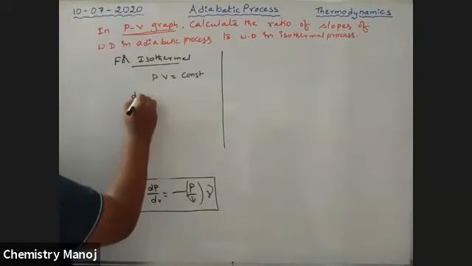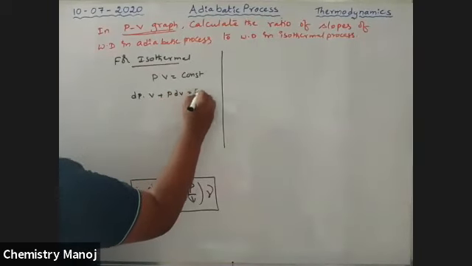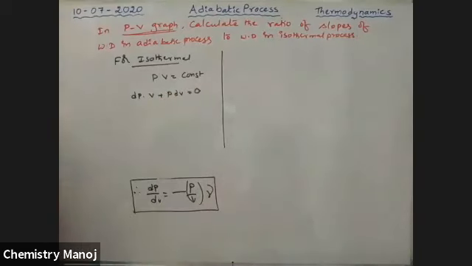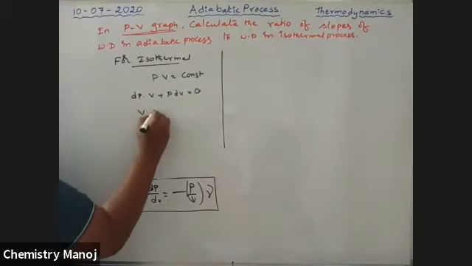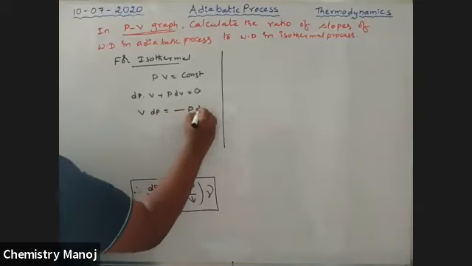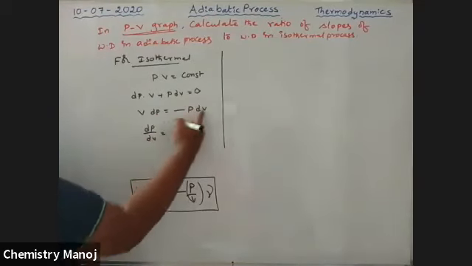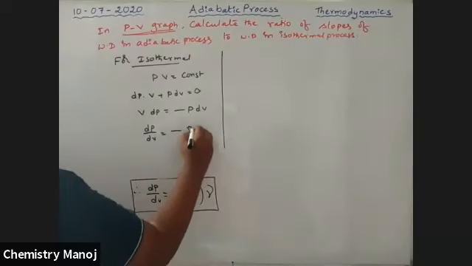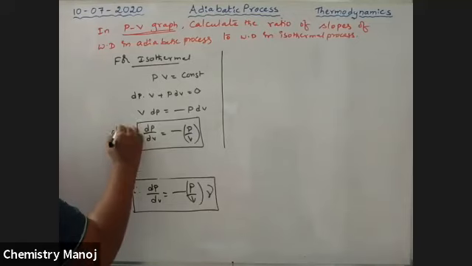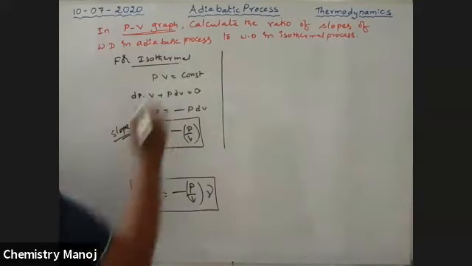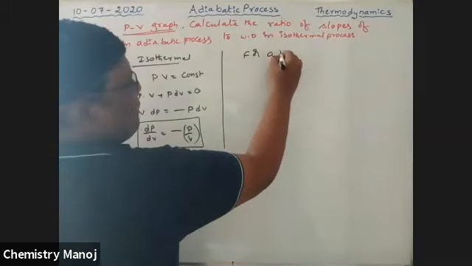So differentiating, dP into V plus P into dV is equal to 0. Therefore, V dP is equal to minus P dV. dP by dV is equal to minus P by V. It is the slope in the isothermal case.